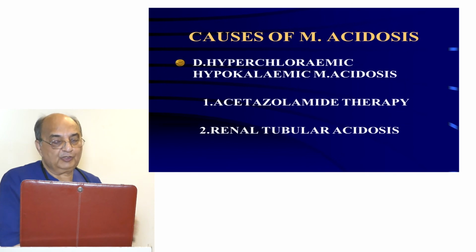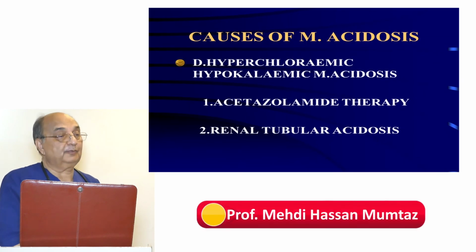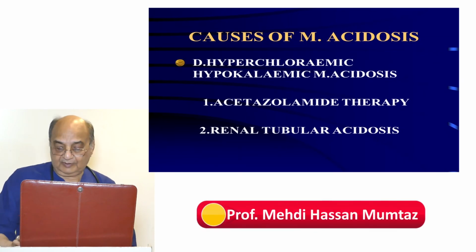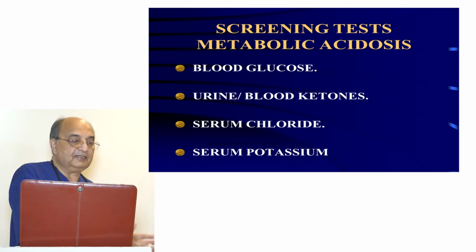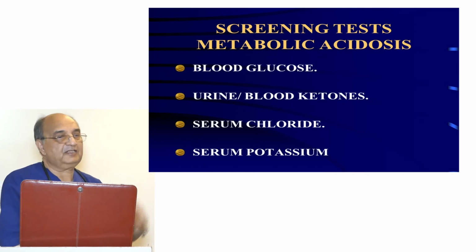Then, hyperchloremic, hypokalemic metabolic acidosis, only two: acetazolamide therapy and renal tubular acidosis. Right. From here to scrutinize these 9 causes, you need only 4 tests.